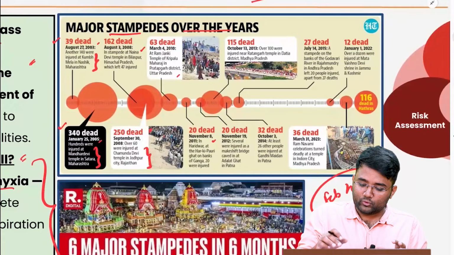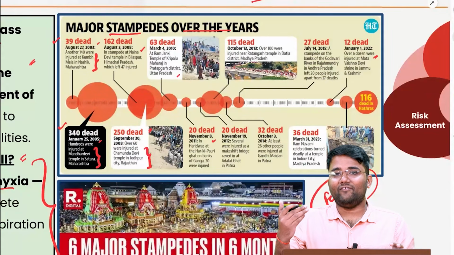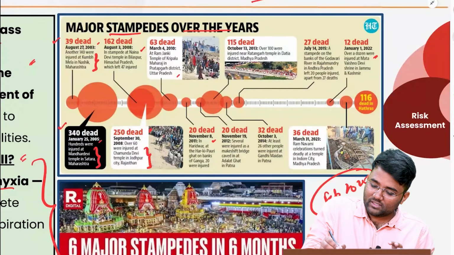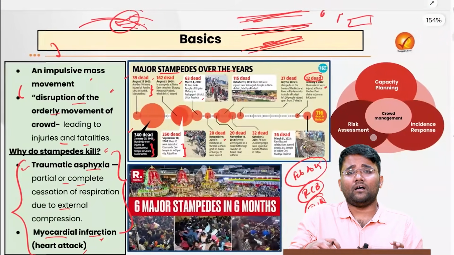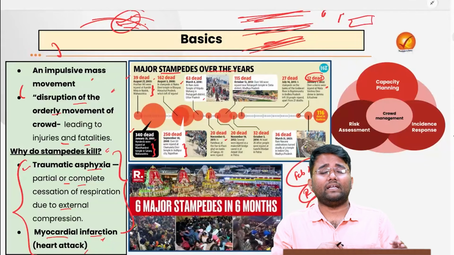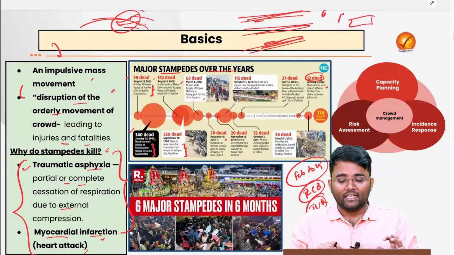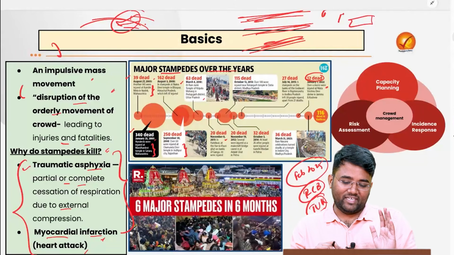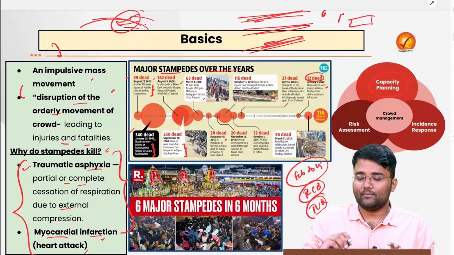If you look at the recent data, in 2022 at Mata Vaishno Devi Shrine in Jammu and Kashmir, 12 people died. Or recently in Hathras district of Uttar Pradesh, again several people died because of a stampede-like situation. Now it is because of poor crowd management. Why? What does this mean? That whether we have done proper capacity planning or not.